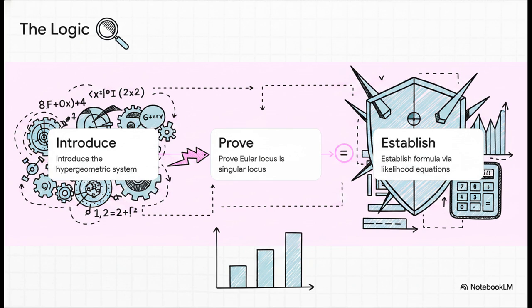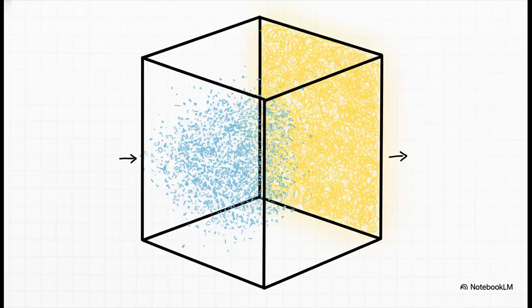And third, they don't stop at just proving they're the same. They establish a concrete formula to actually calculate it, using what are called likelihood equations. They take a totally abstract concept and give it real, calculable substance. And as part of this massive proof, they established this really beautiful, elegant geometric condition. They proved that this singular locus is purely one codimensional unless it is empty. Now, in extremely simplified terms, one codimensional just means it acts sort of like a wall or a surface within its space. It's not just a scattered, random cloud of points. It has a very specific, structured, wall-like dimension within that larger geometric family. It's a remarkably precise ruling on the nature of these mathematical exceptions.